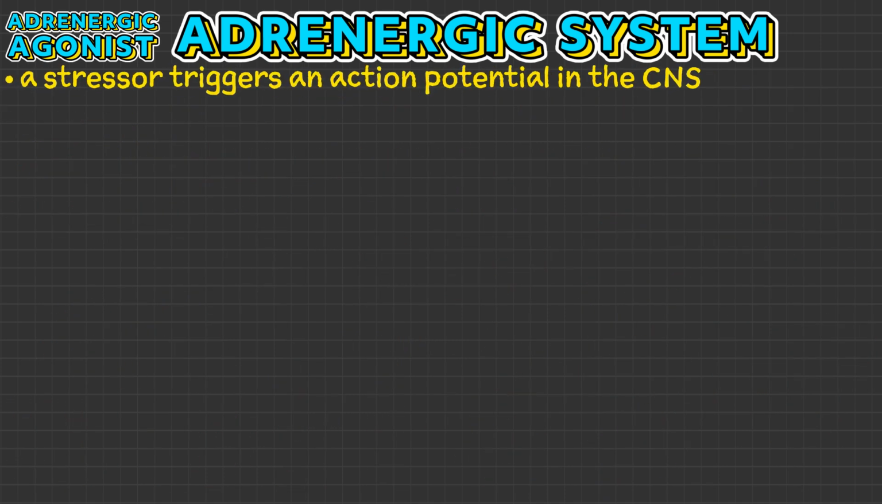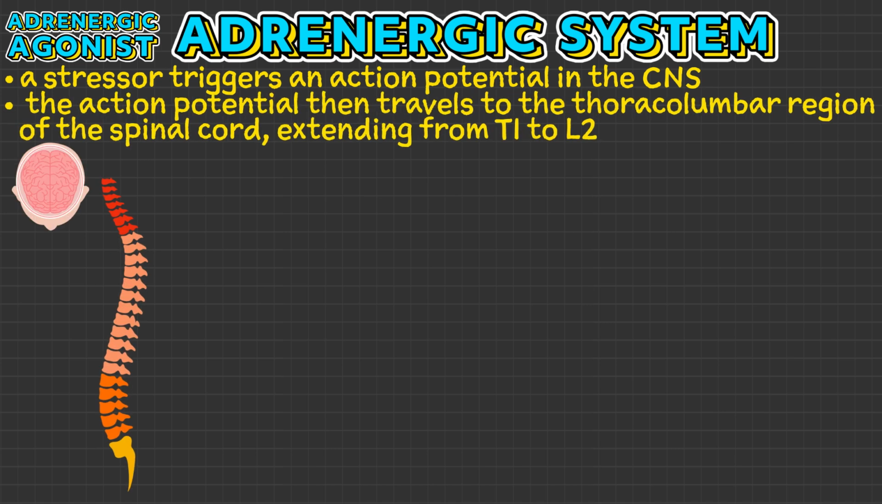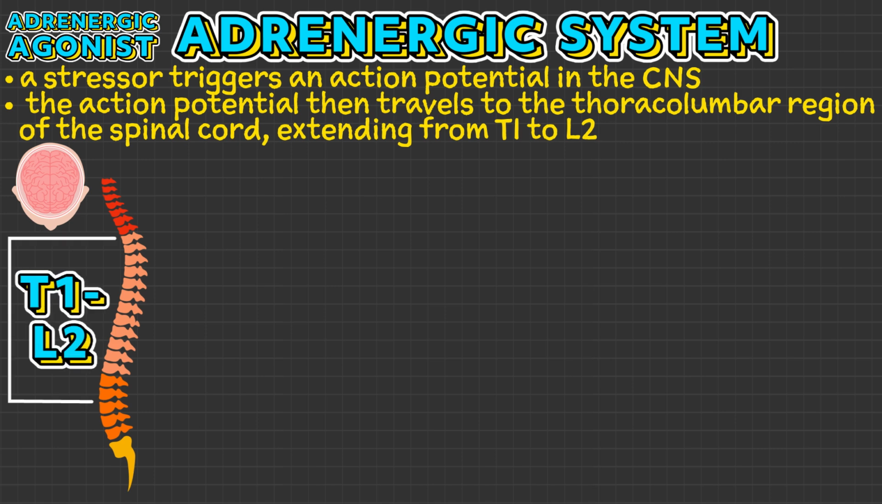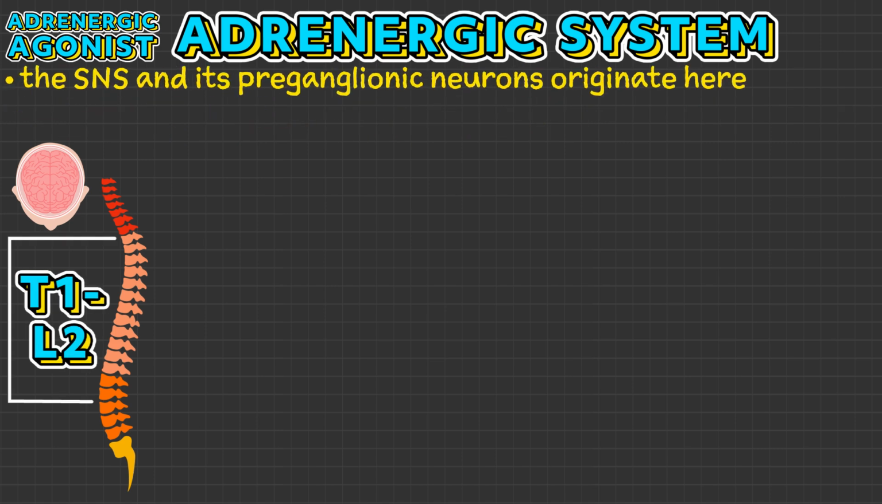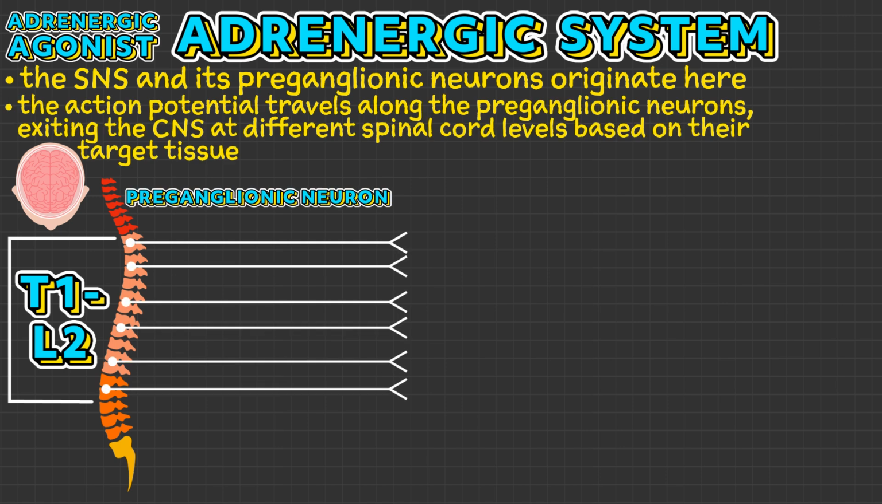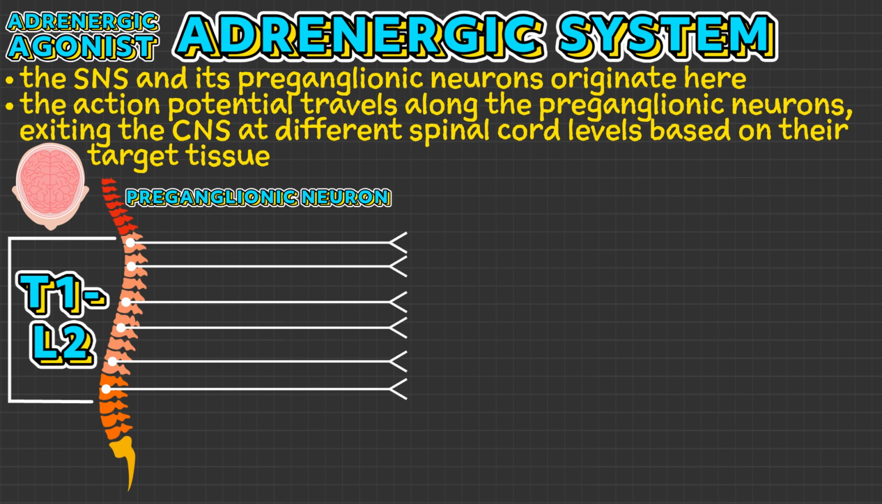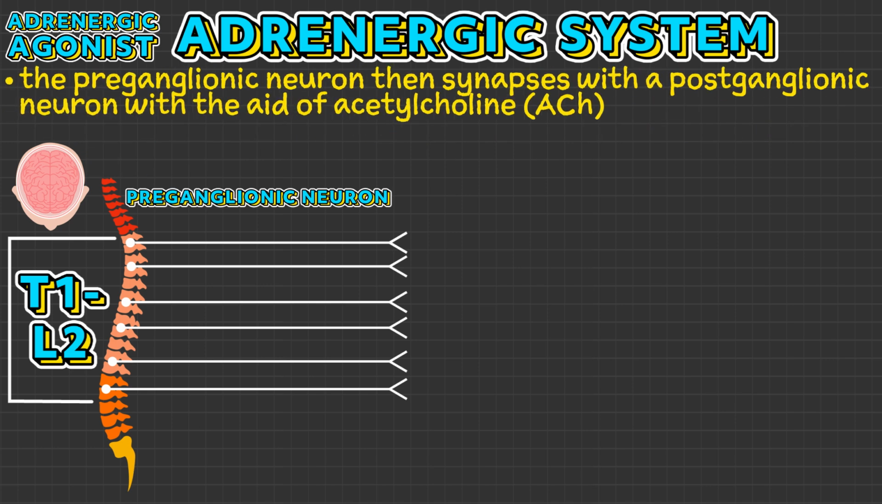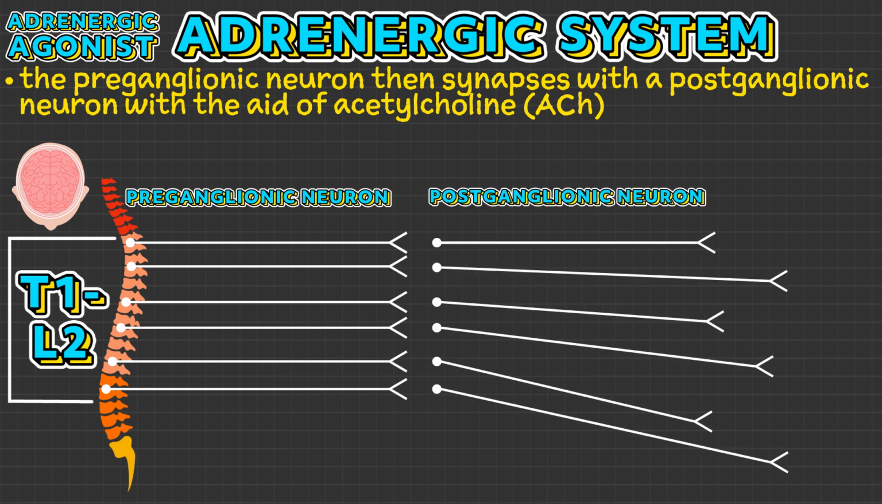When a stressor occurs, an action potential originating from the central nervous system travels to the thoracolumbar region of the spinal cord, extending from T1 to L2. This area is where the sympathetic nervous system and its preganglionic neurons originate. The action potential then travels along these preganglionic neurons, exiting the central nervous system at different spinal cord levels, based on their target tissue. Eventually, the preganglionic neuron synapses with a postganglionic neuron with the aid of acetylcholine.